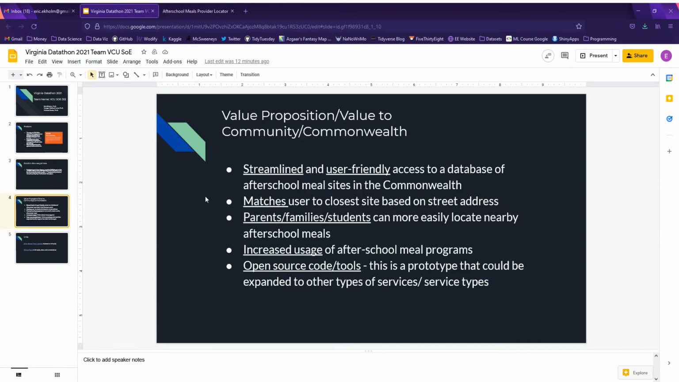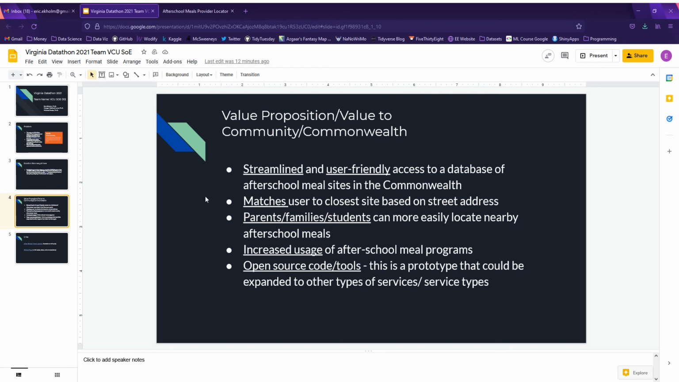So why is this valuable? Again, although it's a fairly simple site, we believe it serves a very useful role and does a good job providing user-friendly access to this database of after-school meal sites in the Commonwealth, and it matches a user to the closest site to them based on their address. We believe this will help parents, families, and students more easily locate sites that participate in this after-school meal program, which will in turn increase the usage of this program, which we talked about earlier is very underutilized.